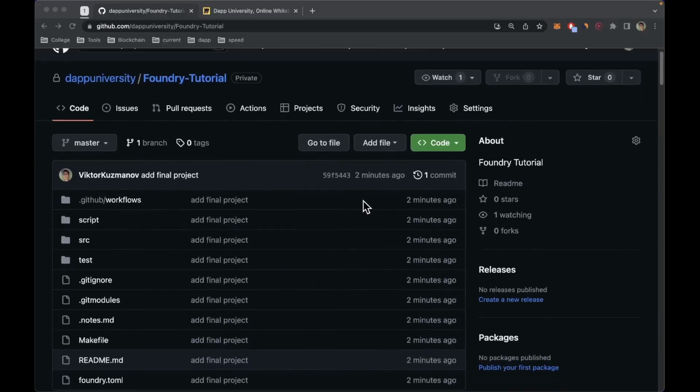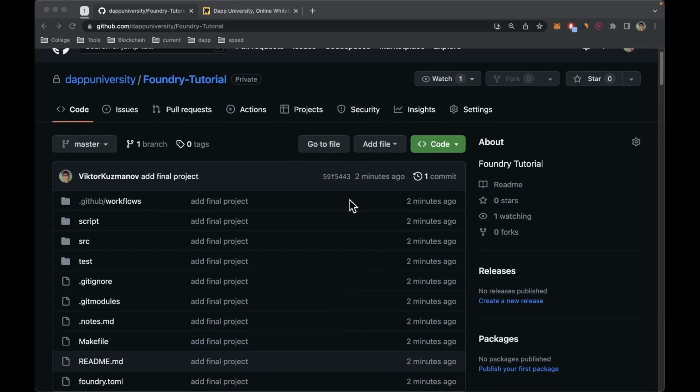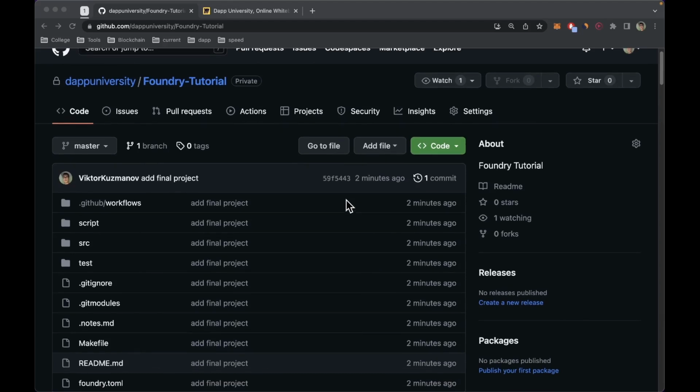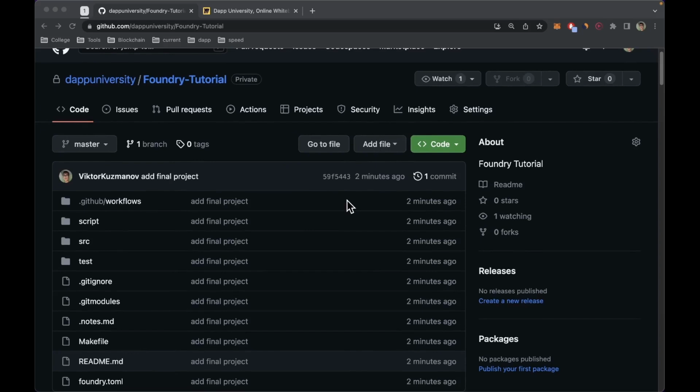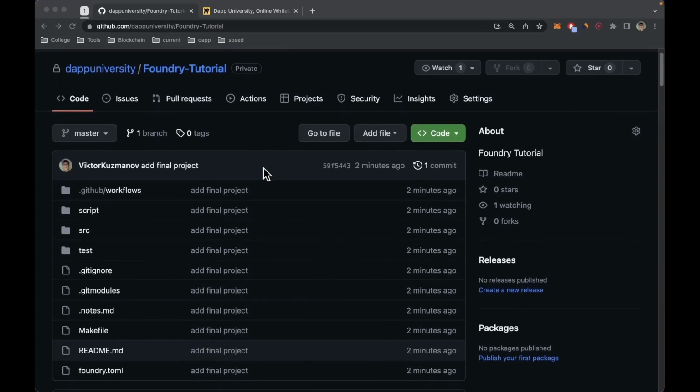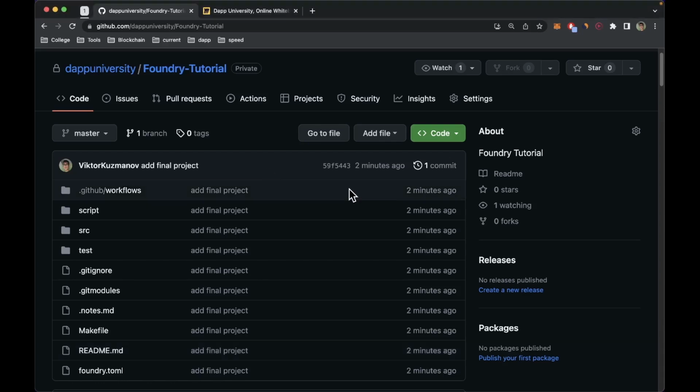Today we're going to talk about Foundry and how to use it. Foundry is a great blockchain and smart contract development framework that a lot of blockchain developers use, and it's a newer framework. We already did a tutorial on this Foundry framework, but now I have more experience, I've used it a lot, and I have a lot to share. So even if you're a beginner developer, or even if you have used other frameworks like Truffle or Hardhat, this tutorial can be very useful for you.